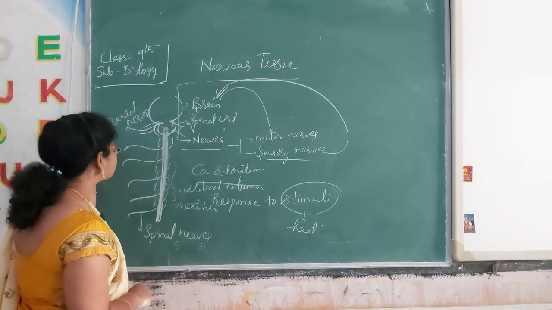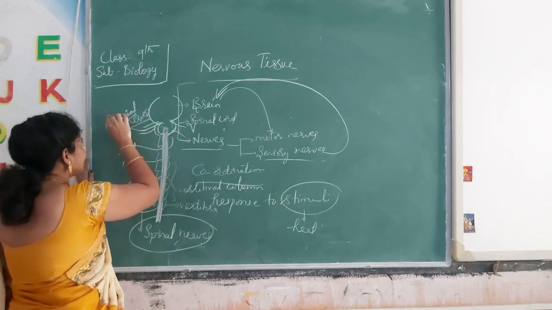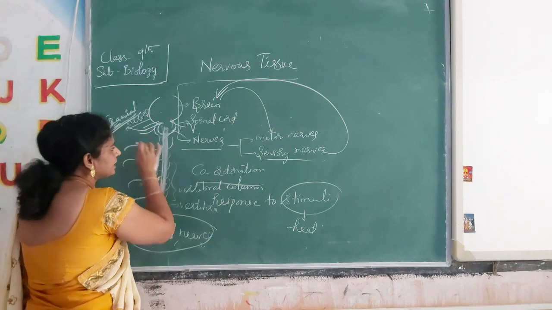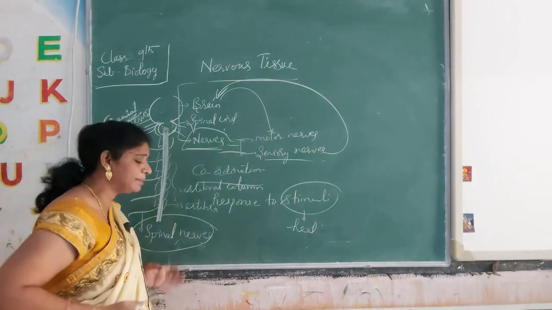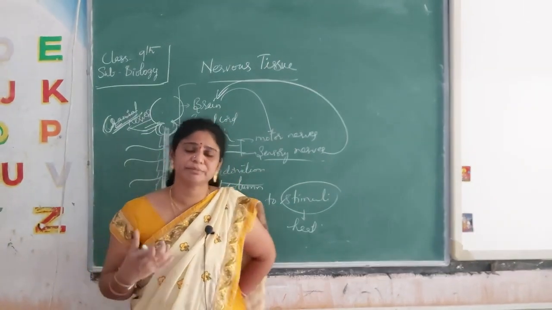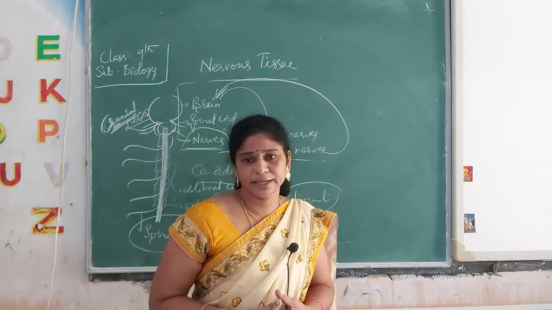There are two types of nerves, spinal nerves and cranial nerves, which surround our complete body. If we met with an accident, our vertebral column may not break.